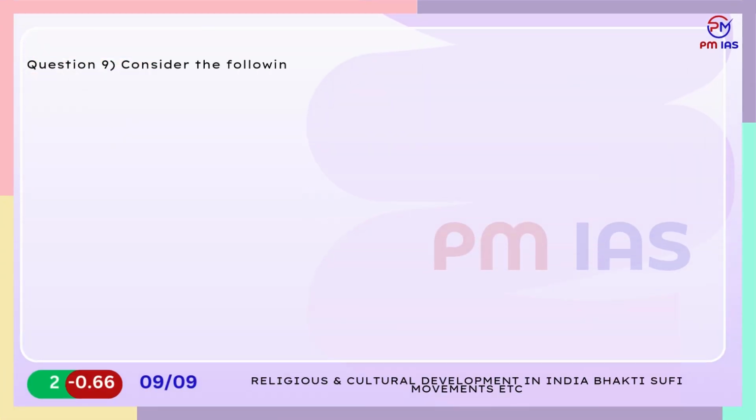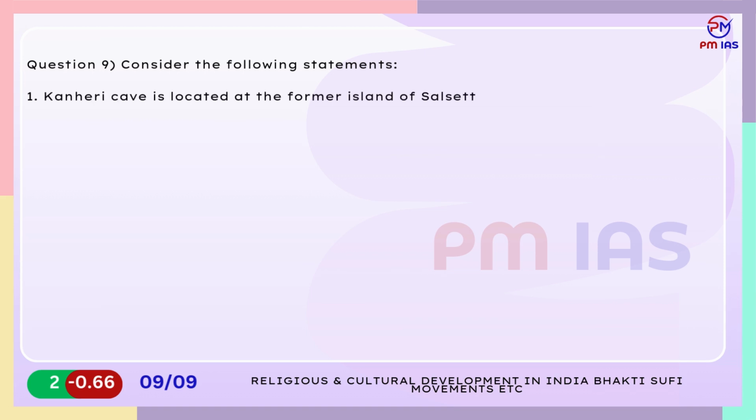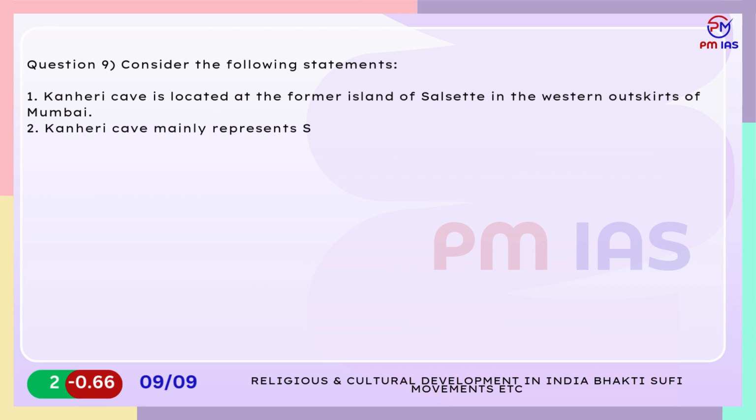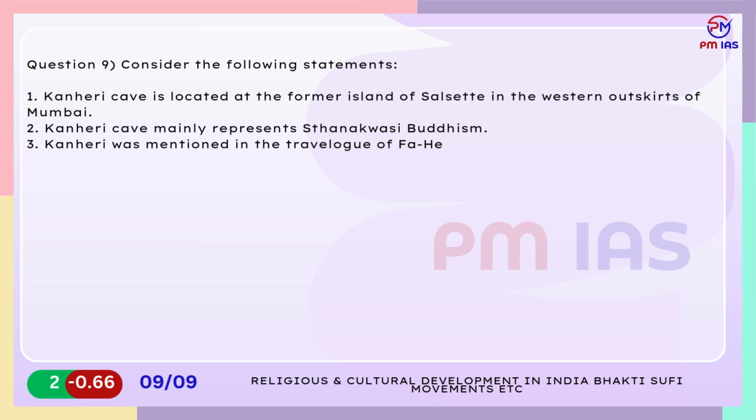Question 9. Consider the following statements. 1. Kanheri Cave is located at the former island of Salsette in the western outskirts of Mumbai. 2. Kanheri Cave mainly represents Sthanakvasi Buddhism. 3. Kanheri was mentioned in the travelogue of Fa-Hien. Which of the statements given above are correct?